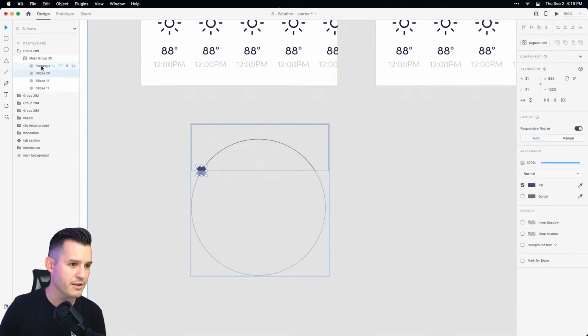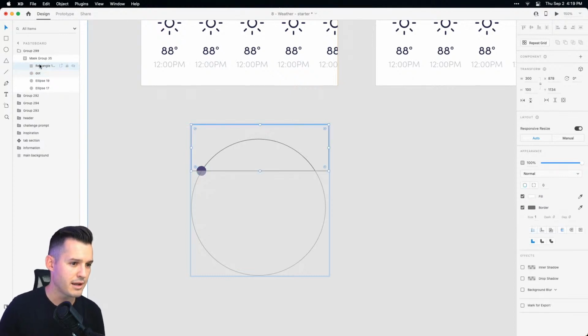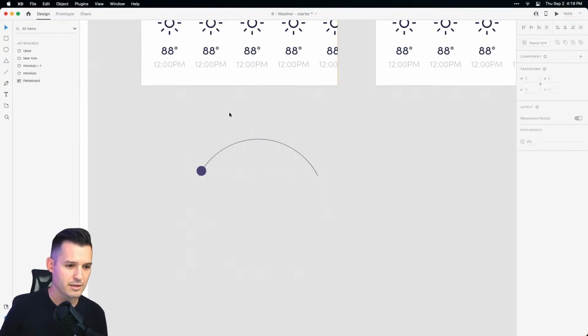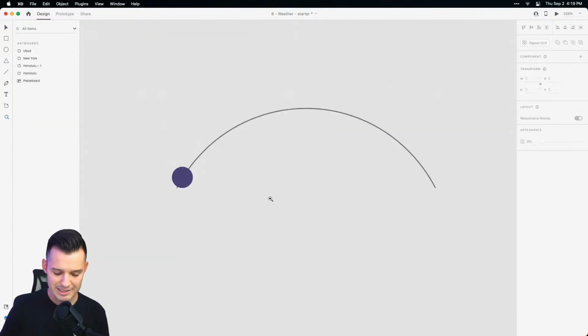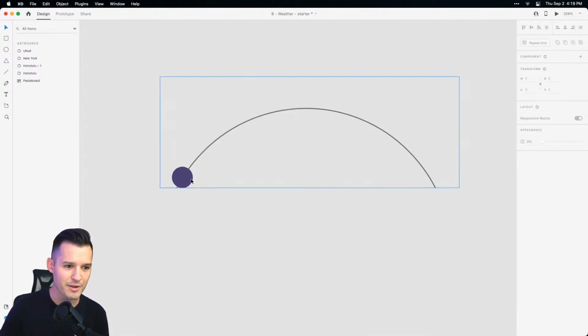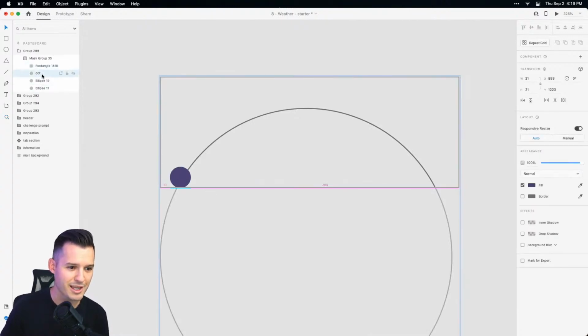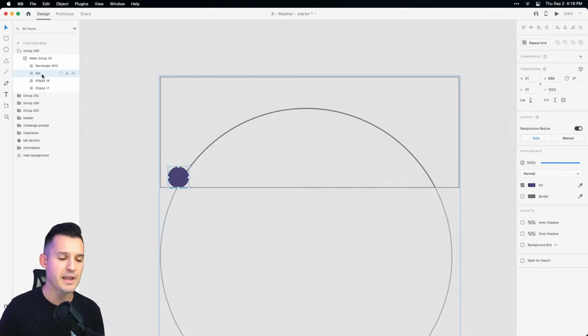So let's just exit out of there, boom, pop it in there. This is going to be our dot. Okay, something like that. And here's our shape. So let's just make sure that our shape goes to the bottom of our dot. Okay, so it'd have to be something like this. There's a little bit of an issue with our dot. Let's just kick it out. There we go. Okay, so we're gonna fake it a little bit.